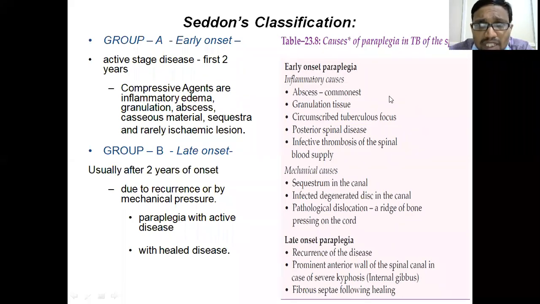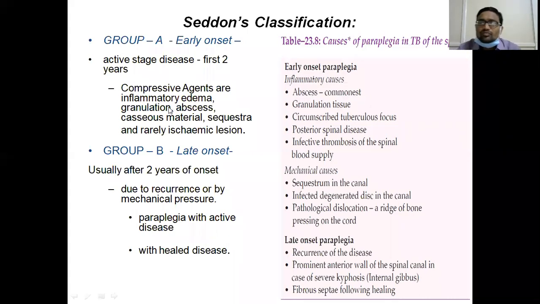If the spine is more deformed, there is some mathematical calculation of the deformity, and then you have to think that the patient might develop paraplegia at a later stage, or you should intervene at this point, by means of surgery or other measures. That is how Sedan's classification will help you. Paraplegia might even occur after the patient has completely healed of tubercular infection, because stretching of the cord can occur. That is what Sedan's classification is all about.